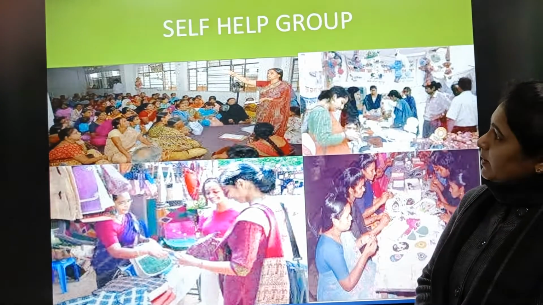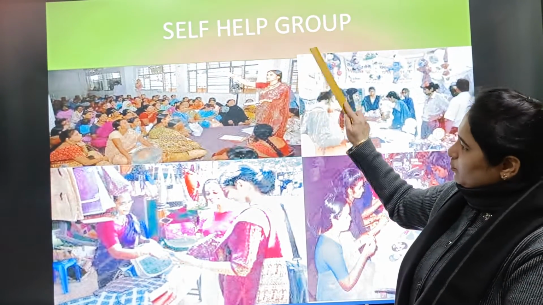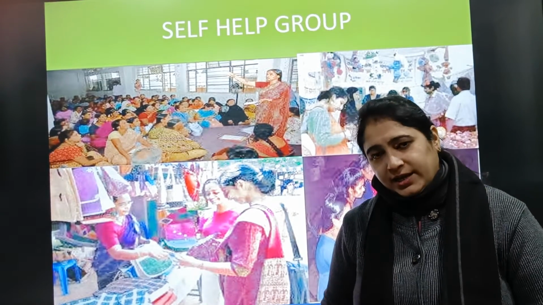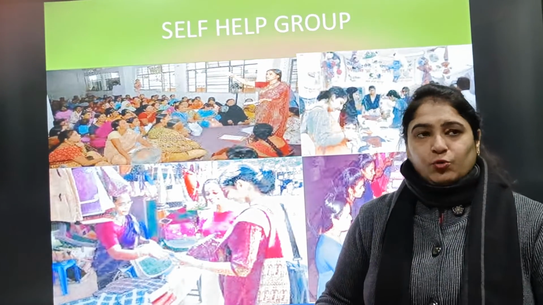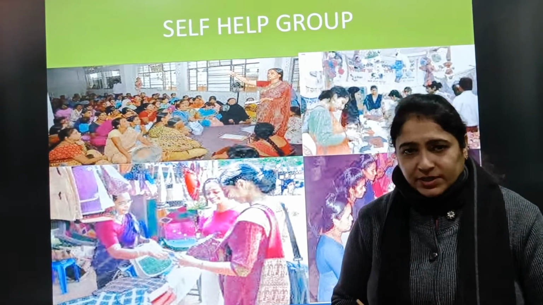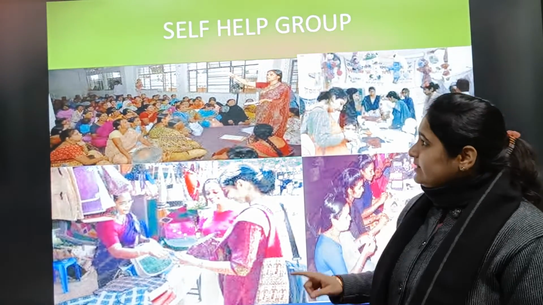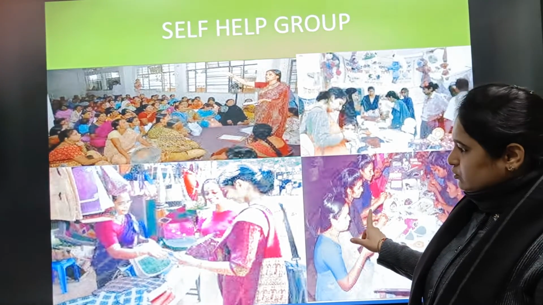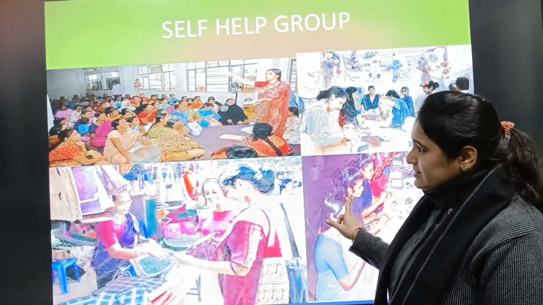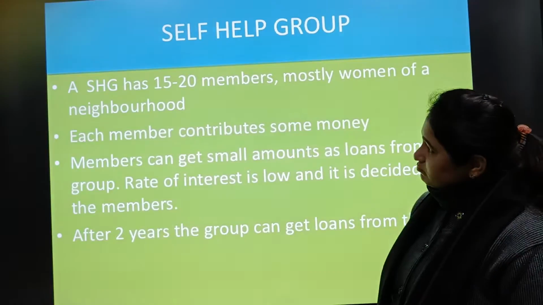Now we will discuss self-help groups. Self-help groups, as the name itself explains, means that if nobody is there to help the farmers, they have started something to help each other. That is self-help groups. As you can see in the pictures also, the people are making some things and selling those things in the market.